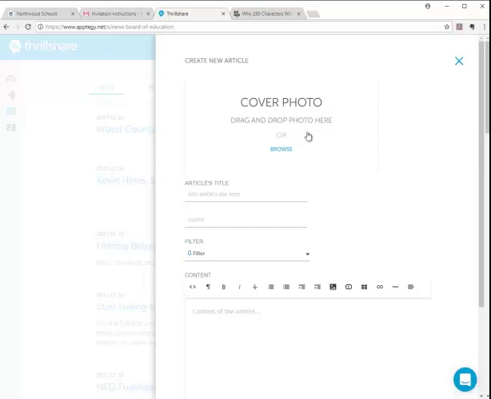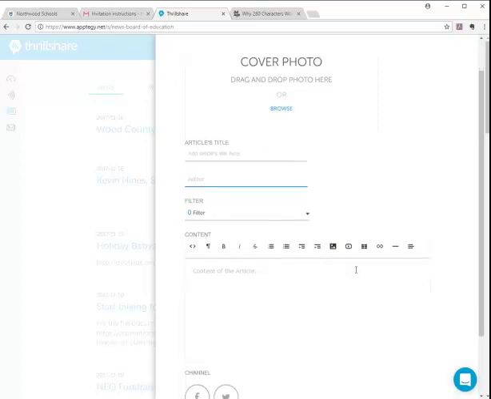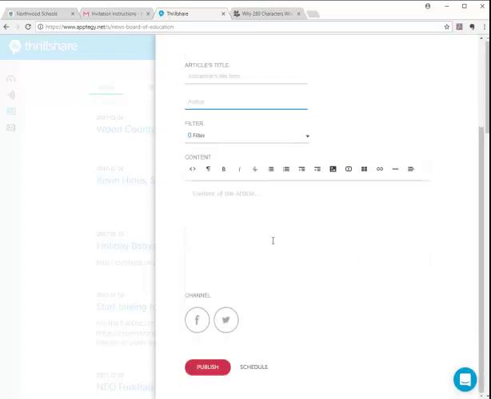I can still drag and drop photos or hit the browse button here in order to add graphics. I can create a title for my article. In this case, I can say who the author is. Now, the author should be you in this case, unless you're authoring for somebody else. If somebody comes up to you and says, hey, will you post this? And then you type in whatever they give you, and then you put their name so that they get credit. Again, ignore filtering, but notice your content box is a little bit different here.